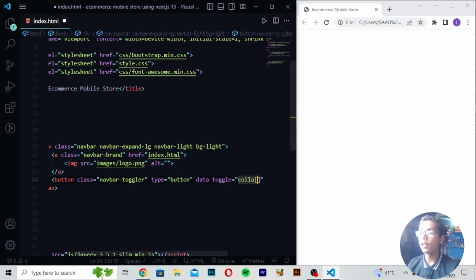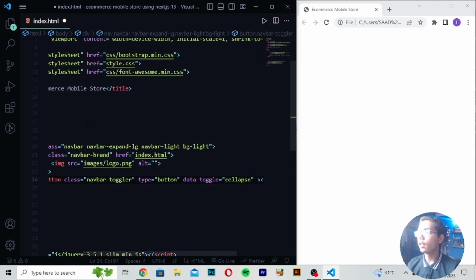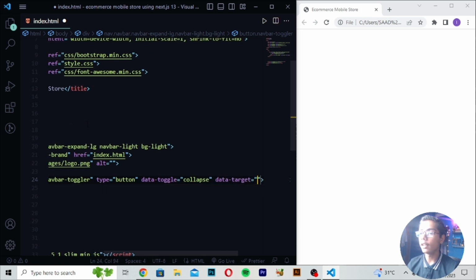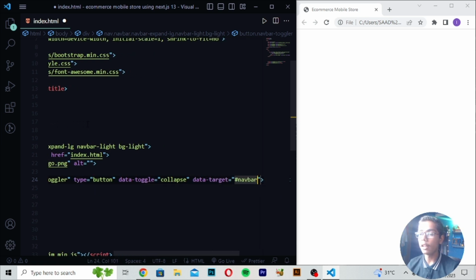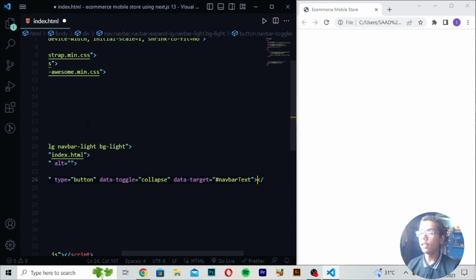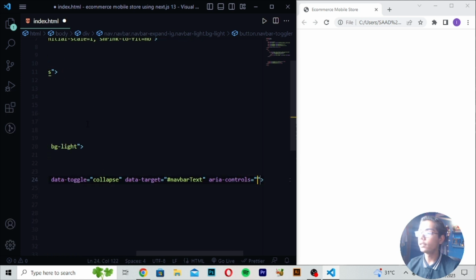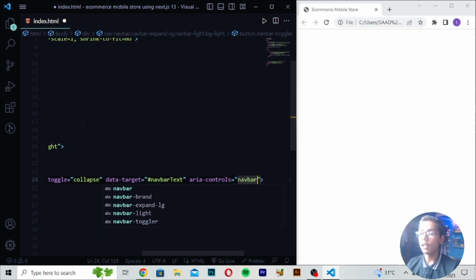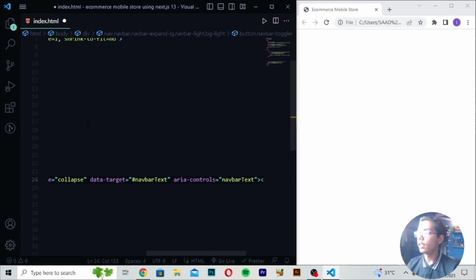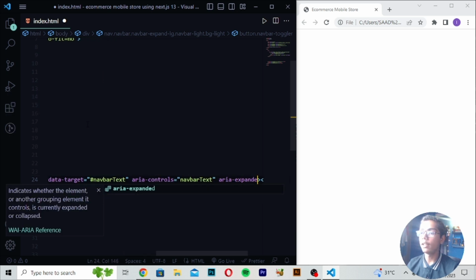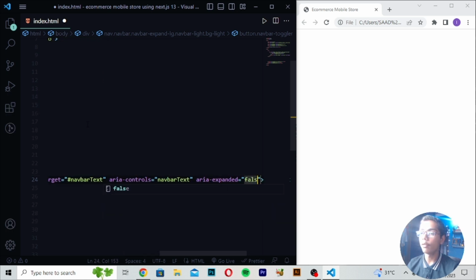So here I will be writing this. Then after writing this, you have to write data-target equals, then I will be writing navbar text. Then you have to move down, or you can say here I will be writing aria-controls equals, then you have to write navbar. So here I will be writing navbar text. Then you have to write aria-expanded equals, then I will be writing false. Aria-label equals, and here you have to write toggle navigation.